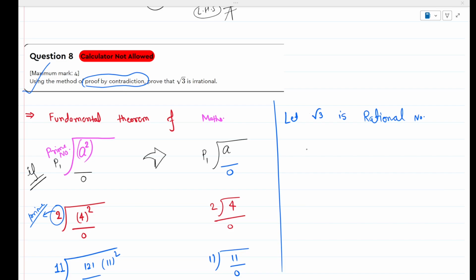So if root 3 is a rational number, it means we can write this root 3 as p upon q, where q should not be equal to 0, and p and q are co-prime numbers. Is it okay? Do you know what a co-prime number is? No? Search it on Google and explain it back to me. What is a co-prime number?